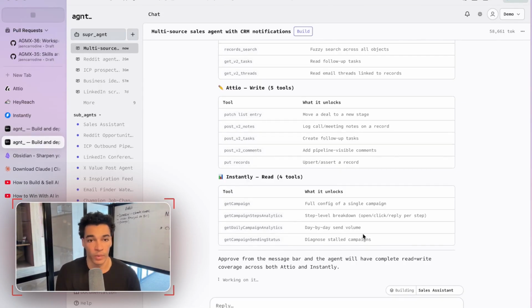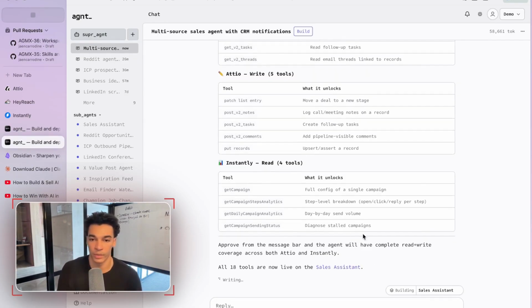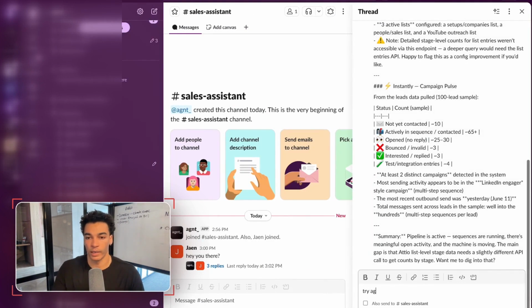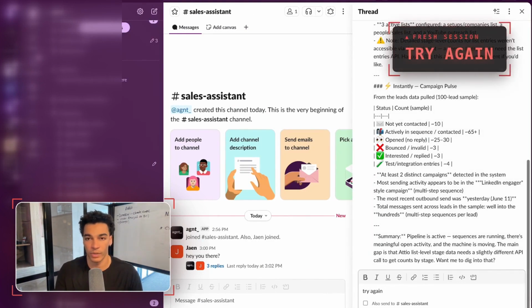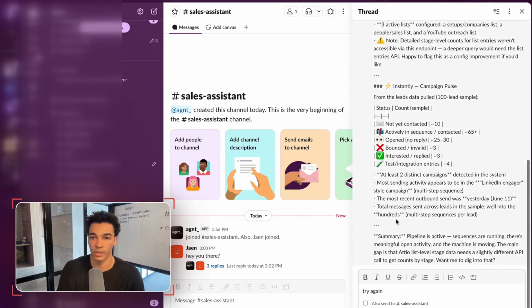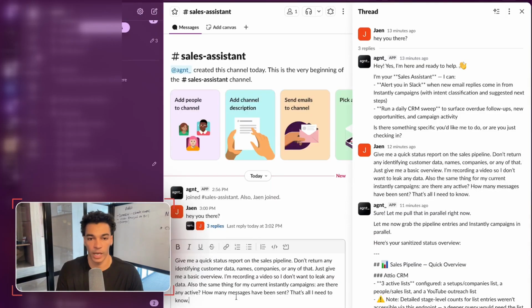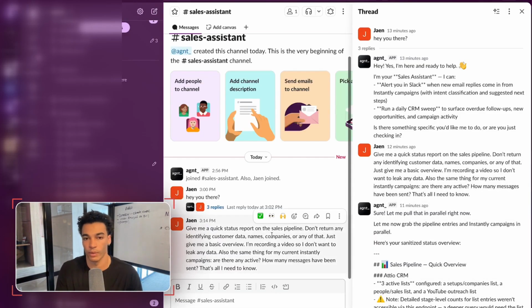Cool. Now, so we've approved that, and now the agent should instantly have access to that additional data. So I'm going to tell it to try again. Actually, I think I might have to do this in a new session, right? Because this is scoped to the old version. So let's go ahead and copy our initial message from last time directly into the main chat, and we will see if it works now.